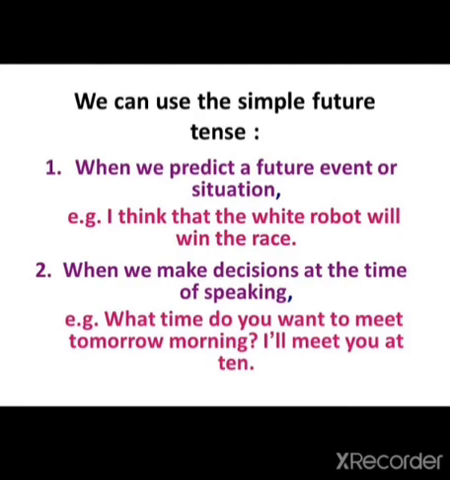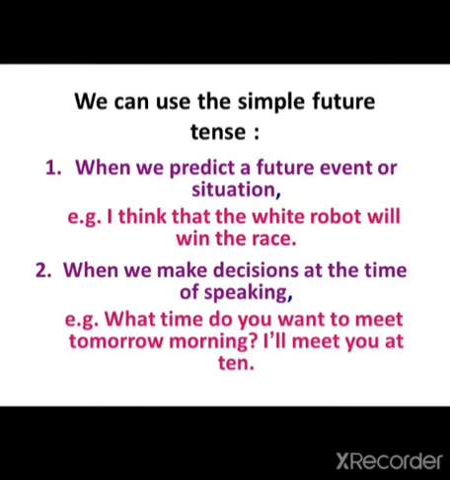Okay, class, before proceeding towards future simple tense, you should keep in mind when we have to use future simple tense. What are the uses? When we are going to use the structure of simple future tense, what are the things that we have to keep in mind? Number one is when we predict a future event or situation. When someone gives his own opinion about a future situation, what is going to happen, for that we have to use simple future tense.